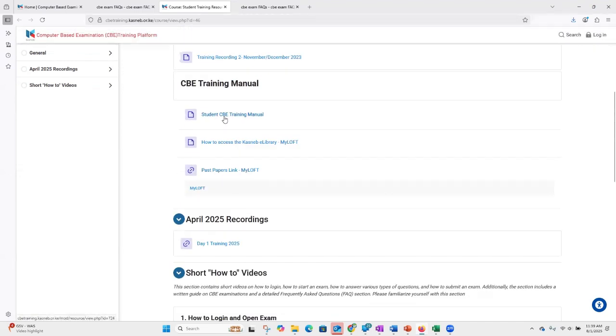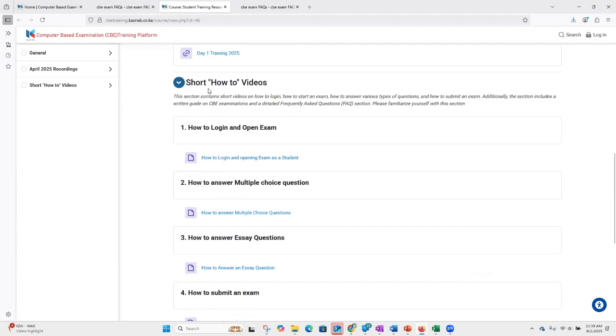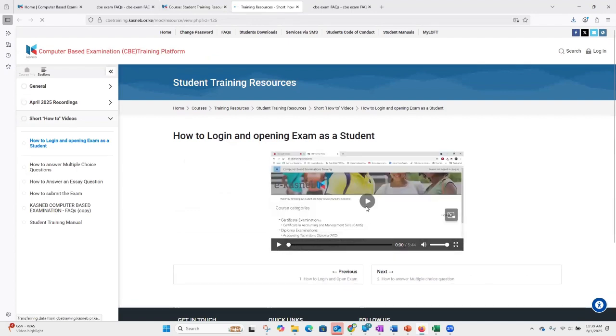can go to the short manuals on how to log in, how to access my loft, how to access past papers. And if not that, we still have some short how-to videos on how to log in. If I was very quick on logging in and opening an exam, you can click on this and definitely it will take you to a short video